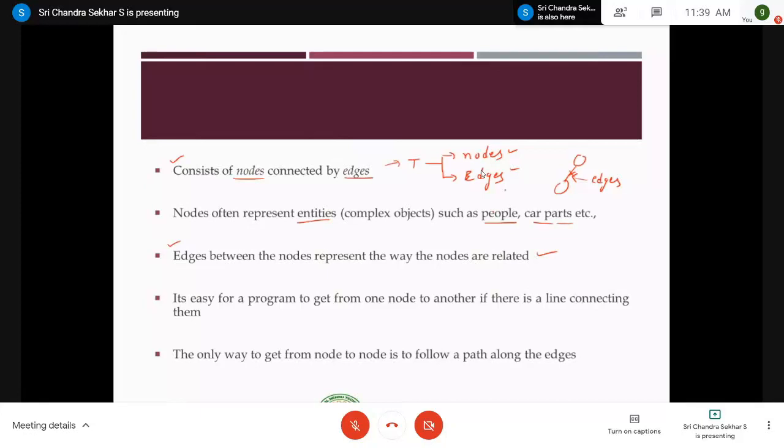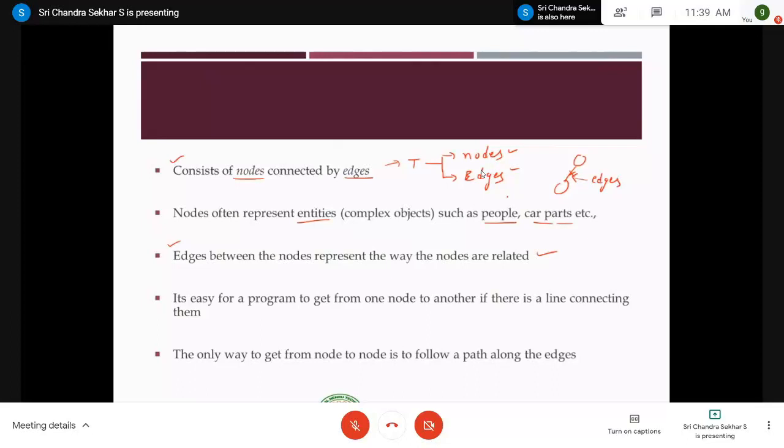Similarly, the nodes that are present inside the trees should have some connection. Otherwise, you cannot traverse from one node to another node. If you can't traverse from one node to another node, you cannot perform a searching operation. You cannot perform insertion. You cannot perform deletion. Therefore, there should be an edge between the nodes. And we have different terminologies which we will come across in the coming slides.